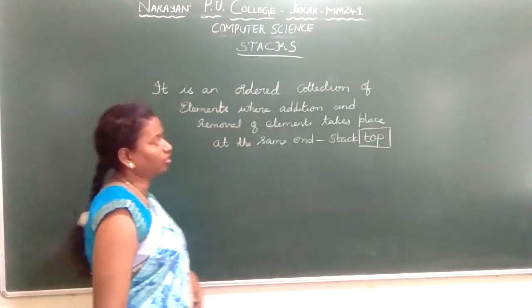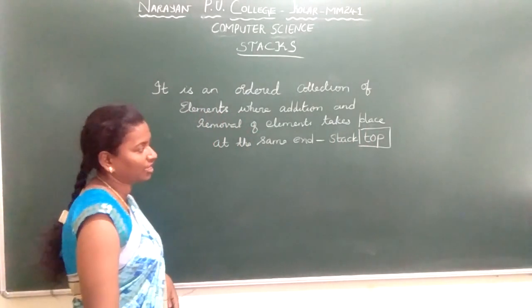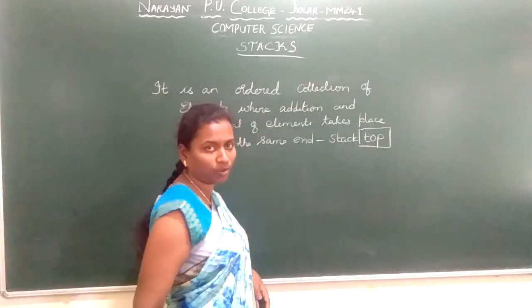Stack is a linear data structure where addition and deletion of elements takes place at the same end, which we call the top of a stack.